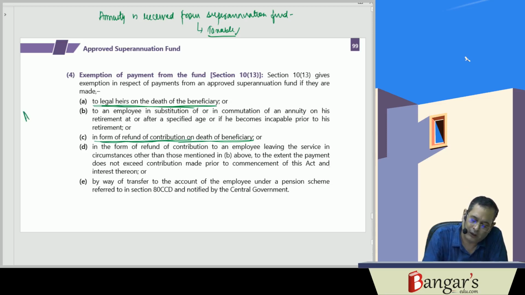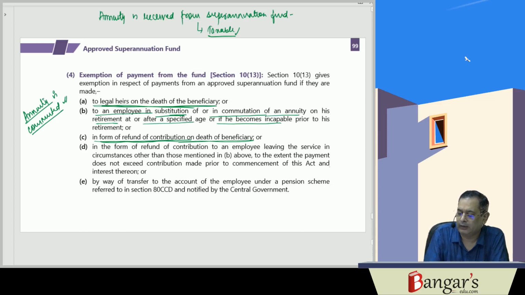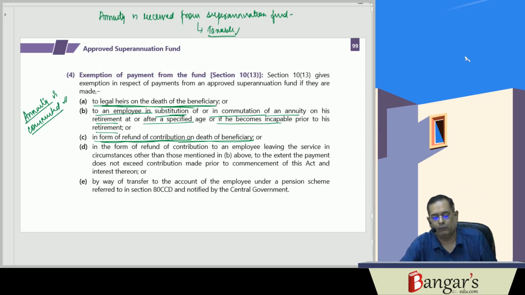If this annuity is commuted, so to an employee in substitution or commutation of an annuity on his retirement or after a specified age, or if he becomes incapable prior to his retirement, or in the form of refund of the contribution to an employee leaving the service in circumstances, to the extent the payment does not exceed what?